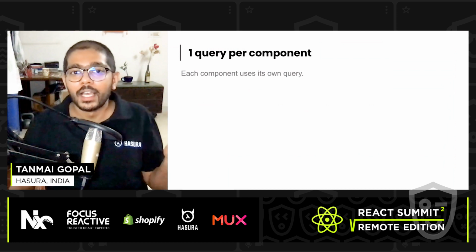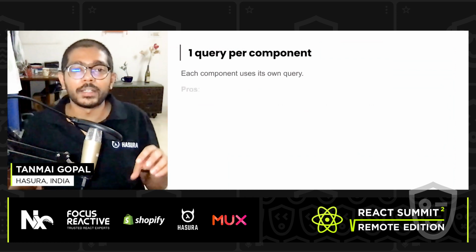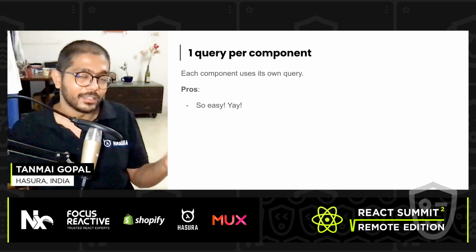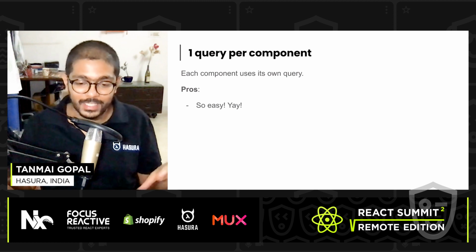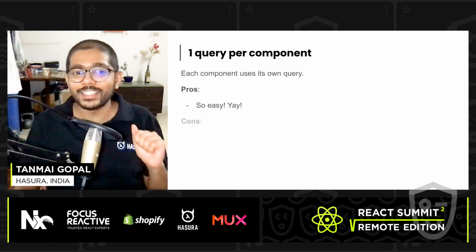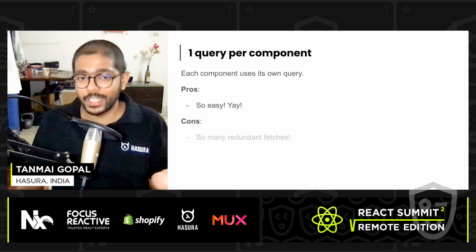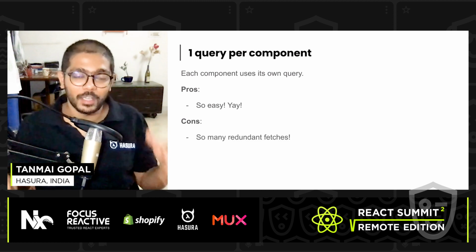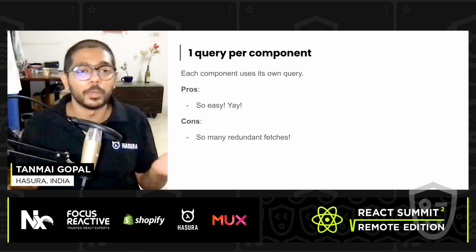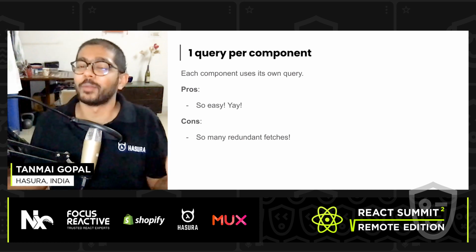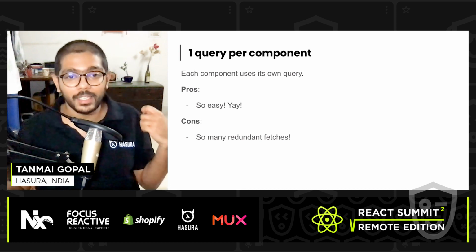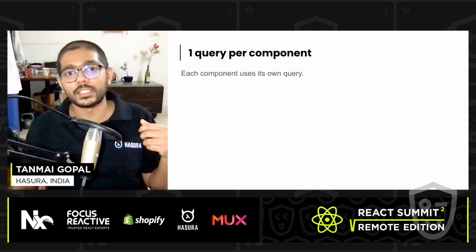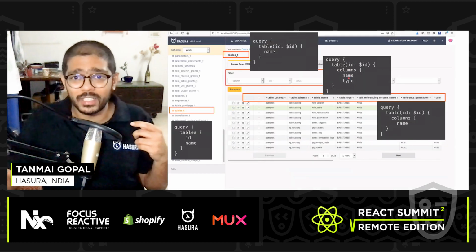So the benefit of having one query per component is that it's super easy, right? It's modular, quote unquote. This is, of course, in practice, a terrible idea, because you're making a tremendous number of network calls. It kind of defeats the whole purpose and the things that people say about GraphQL. In fact, it's not just making many network calls. If you look at this UI carefully, you'll see that I'm making a lot of redundant calls, right?